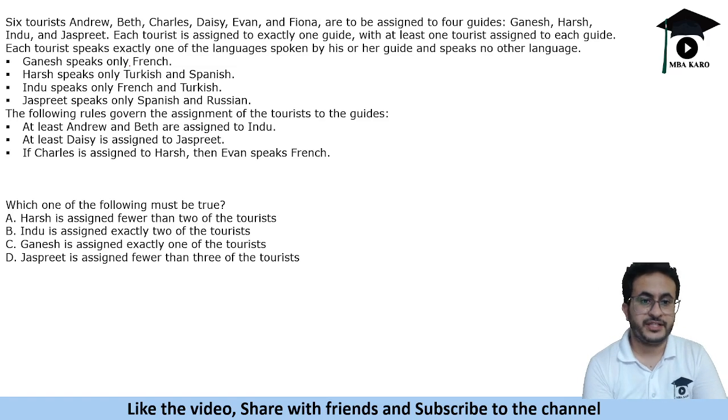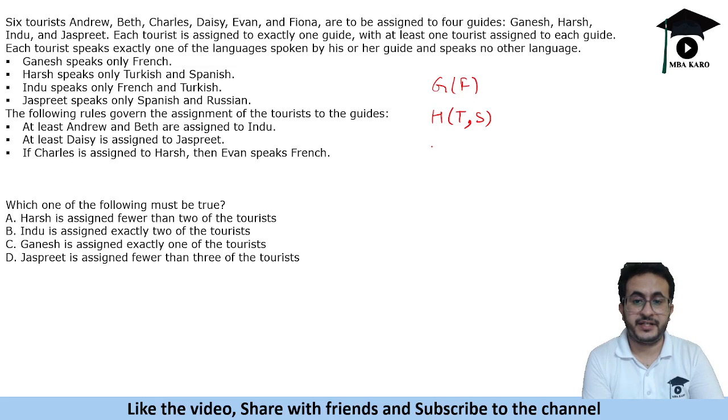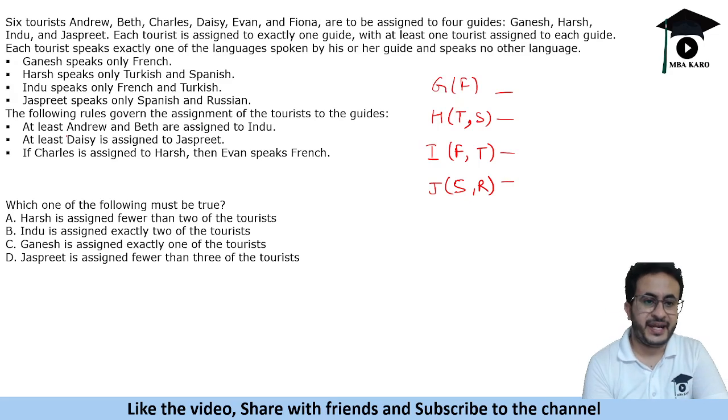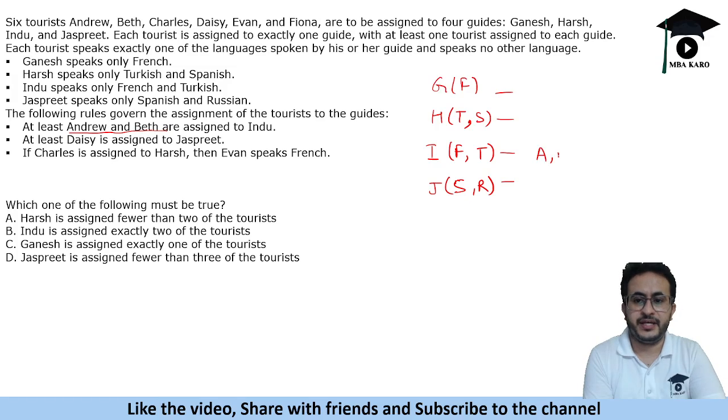So it says Ganesh speaks only French. Harsh speaks Turkish and Spanish. Indu speaks French and Turkish. And Jaspreet speaks Spanish and Russian. Okay, so these are the languages known by the guides. So accordingly they will be assigned tourists. It says at least Andrew and Beth are assigned to Indu, so that means A and B are assigned here. At least Daisy is assigned to Jaspreet, so Daisy is assigned here.